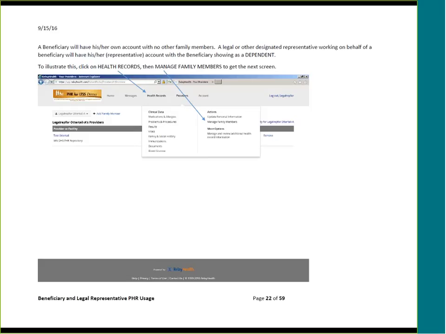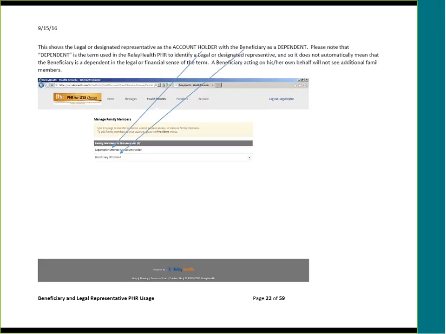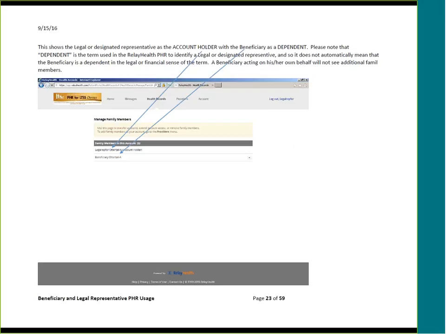To illustrate this, click on Health Records, then click on Manage Family Members to get the next screen. This shows the legal or designated representative as the account holder with the beneficiary as a dependent.